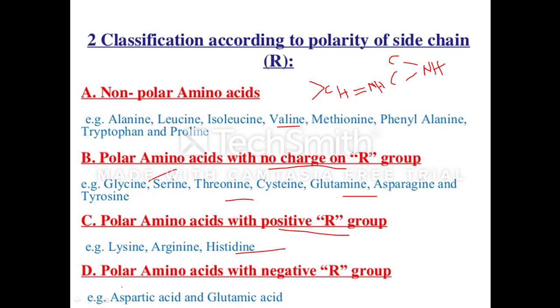Next come the polar amino acids with a negative R group. These amino acids have one amino group, but they have two carboxylic groups, due to which they carry the negative charge on the R group. This includes aspartic acid and glutamic acid. So you have non-polar amino acids, polar amino acids without charge, polar amino acids with positive charge and polar amino acids with negative charge.